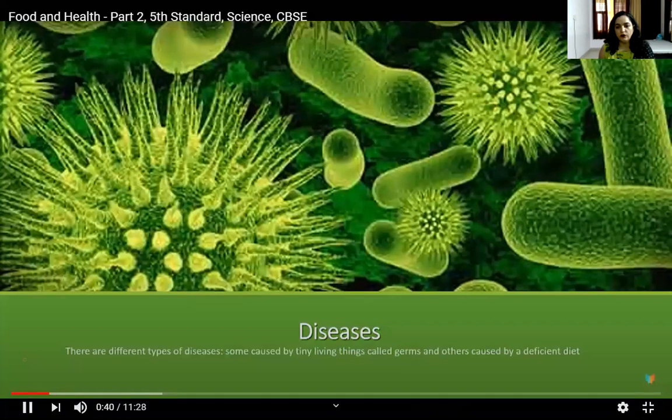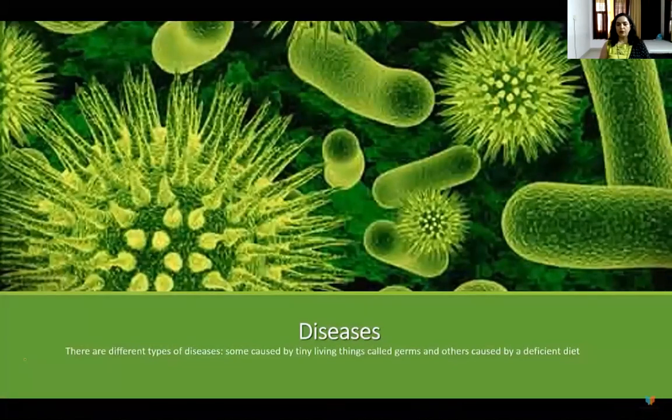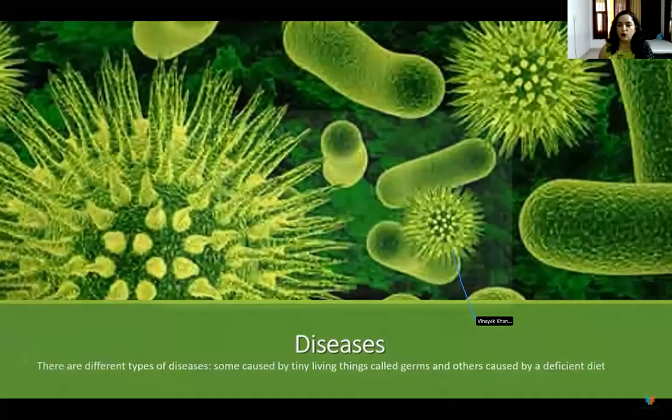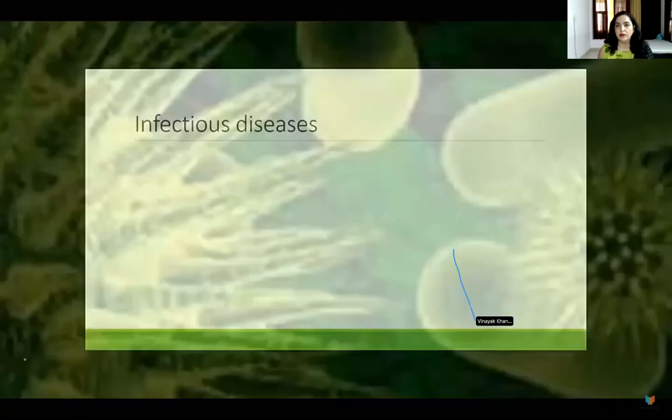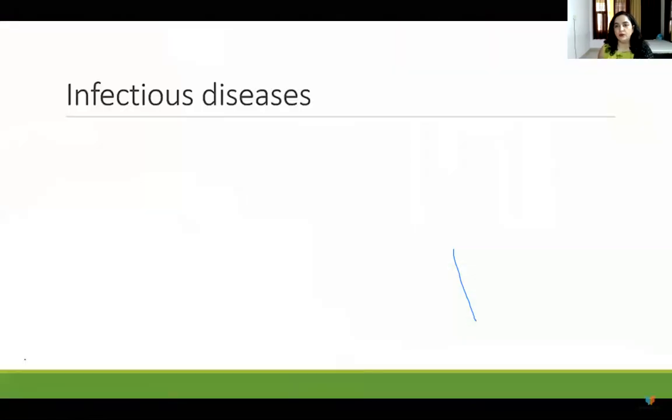Now, next comes the types of diseases. There are two categories. Germs or viruses cause sometimes the common cold and many other diseases. Now we will discuss them.